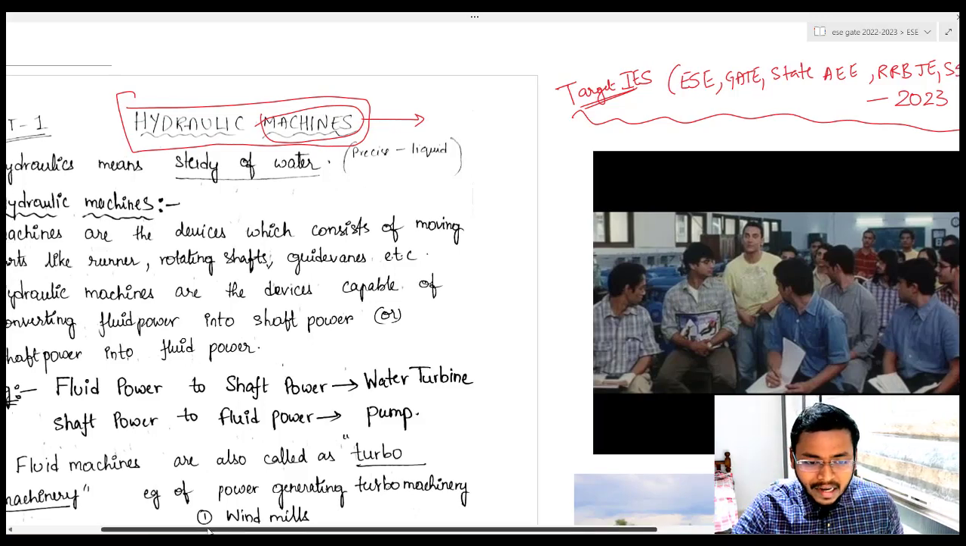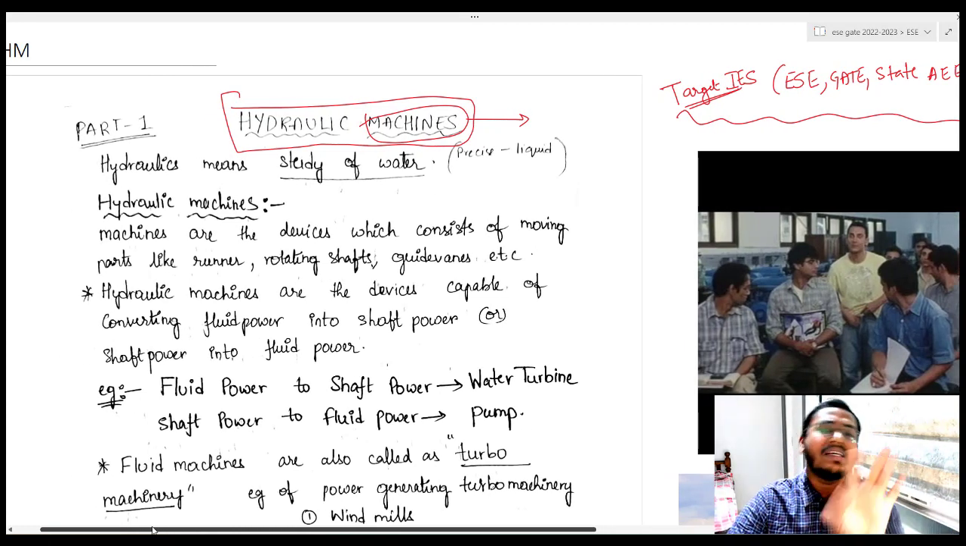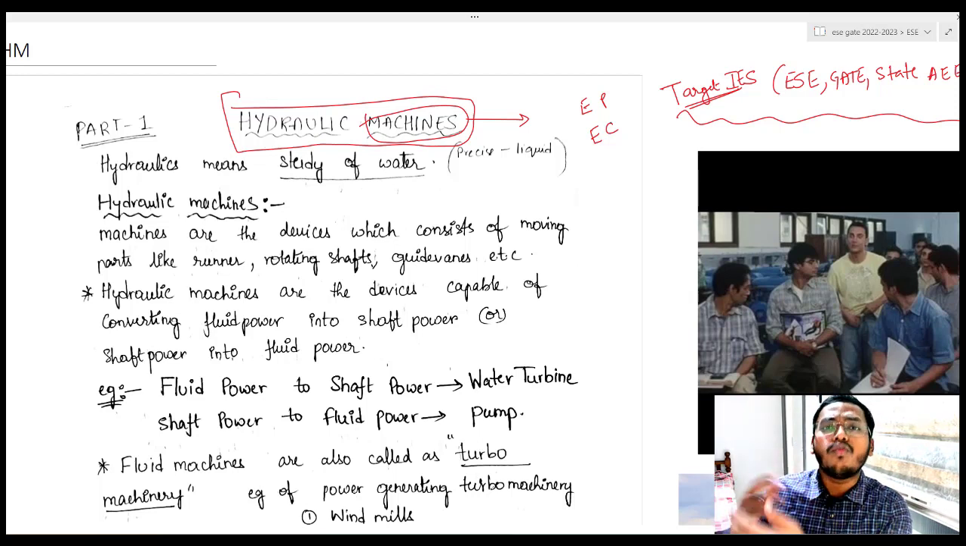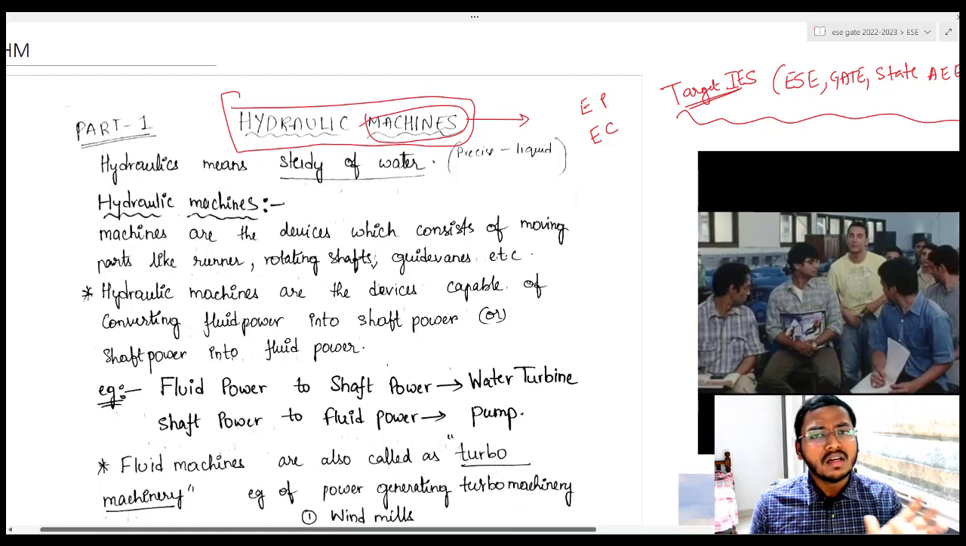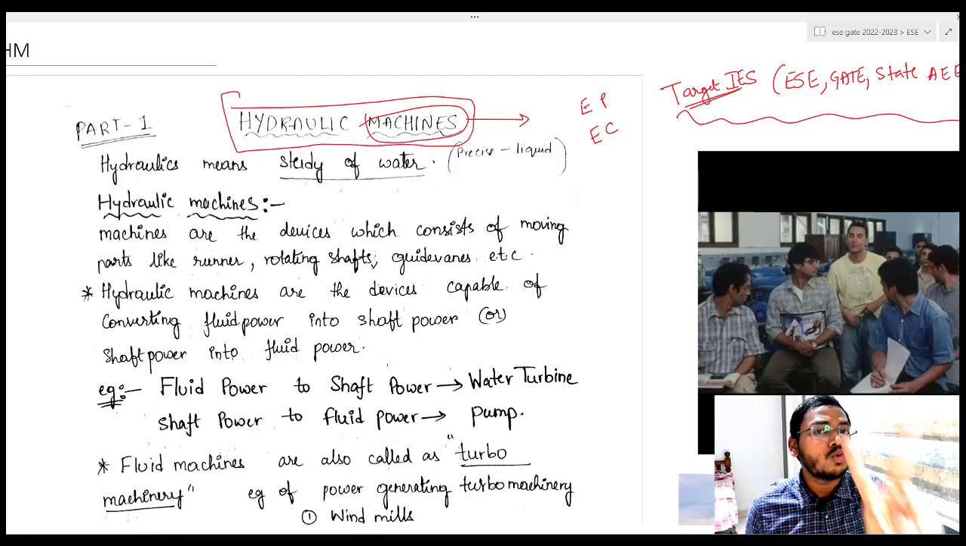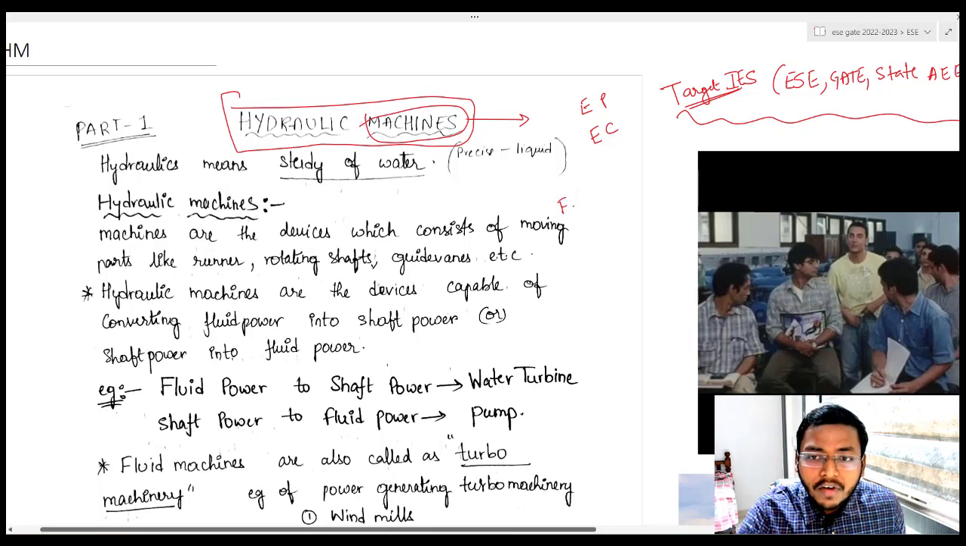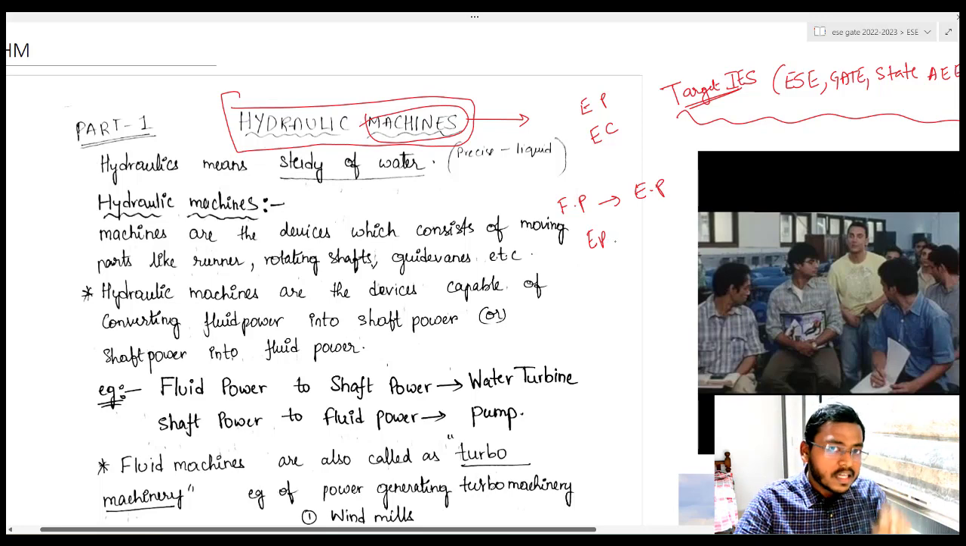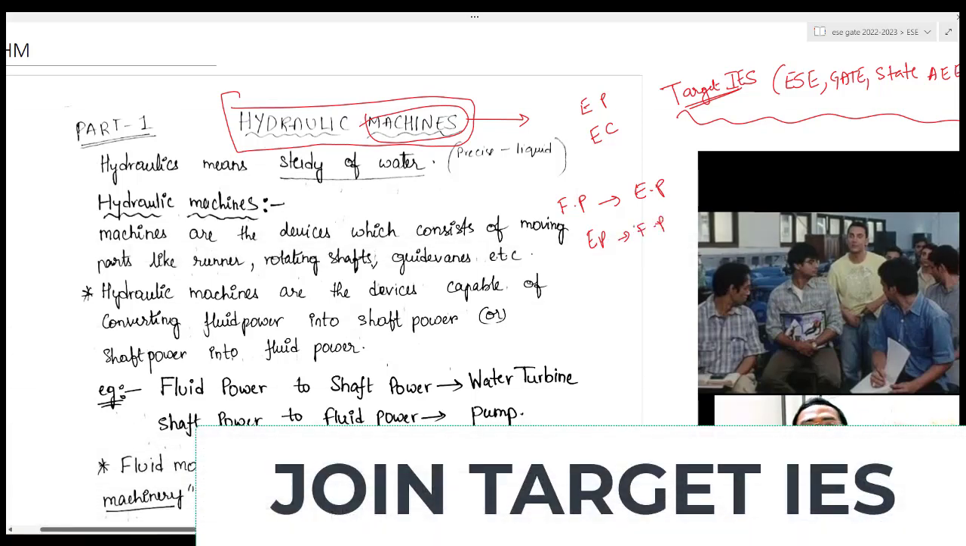Okay. So there are basically two important categories of hydraulic machines. One is energy producing hydraulic machines. Another one is energy consuming hydraulic machines. So how to define these hydraulic machines? First of all, it is a device which has some moving parts and it has to do something with water, or to be specific, any fluid. So what does this hydraulic machinery do? There are two things which it can do. One, it can convert fluid power to electric power, or these hydraulic machines can use electric power and convert it into fluid power.